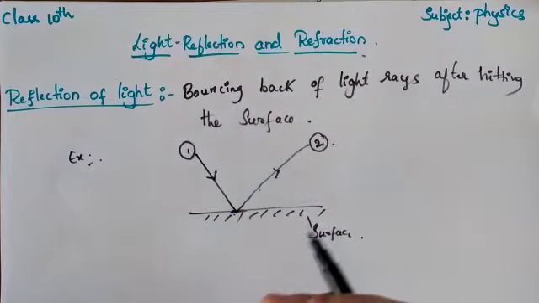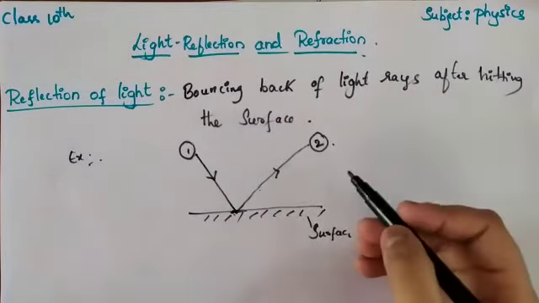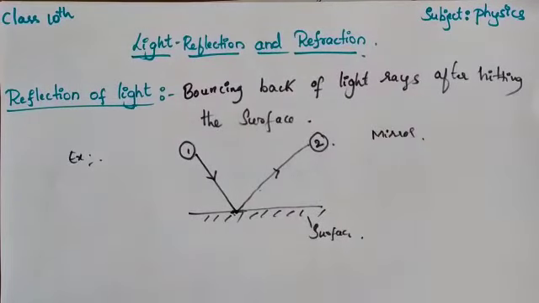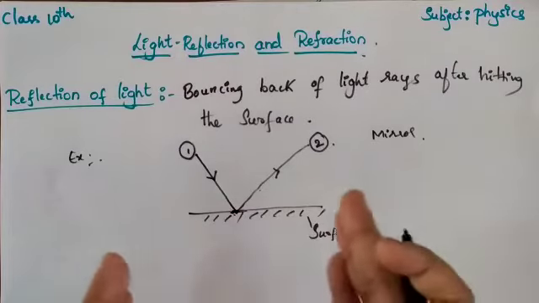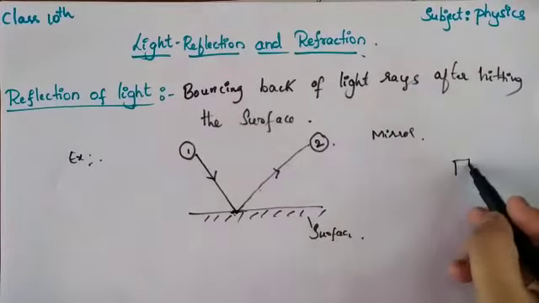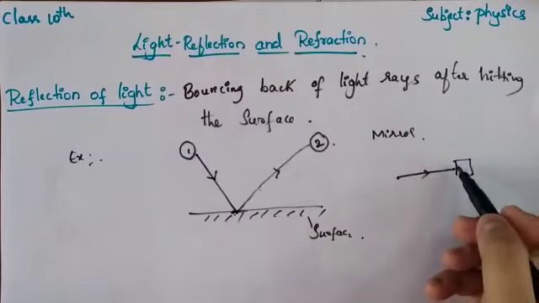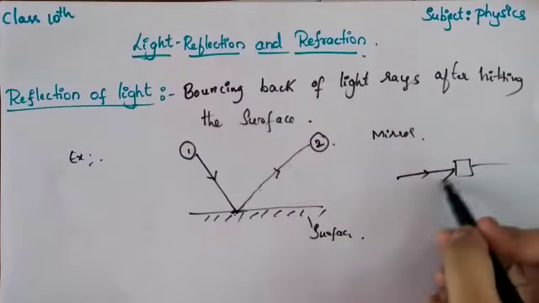Now, I have considered this surface, and I am saying it is a mirror. The best example for reflection of light is a mirror. Does only a mirror reflect? Why can't other objects? For example, in the previous video I discussed transparent, translucent and opaque objects. For opaque objects, I took the example of a book. When a beam or ray of light enters that book, it does not pass through, it gets reflected back.